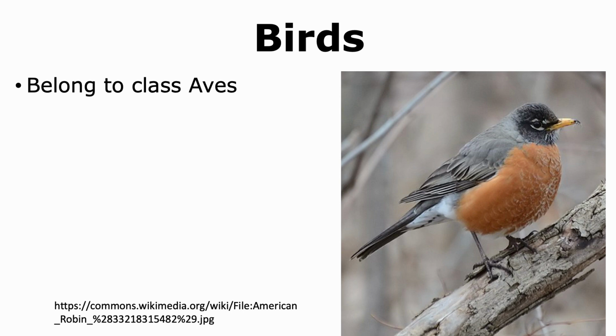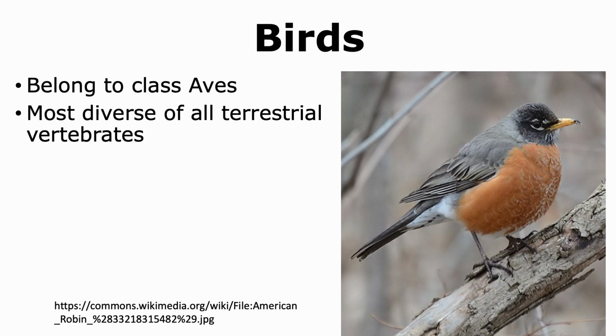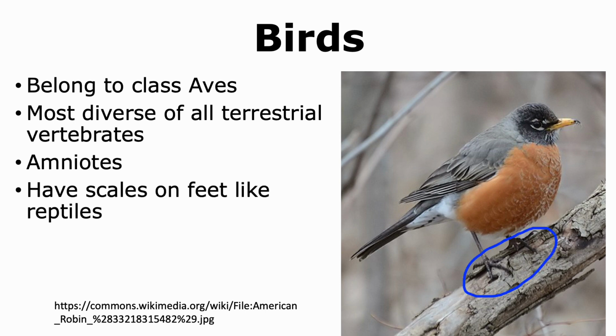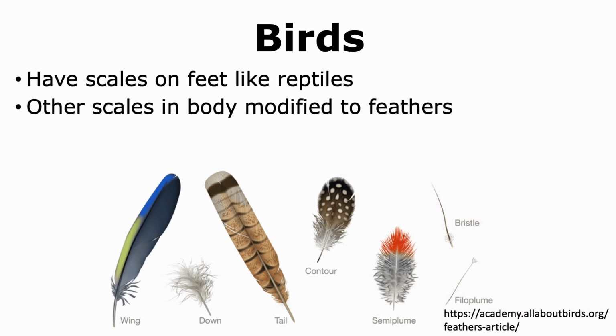Birds belong to the class Aves, and they are the most diverse of all terrestrial vertebrates. All birds are amniotes, and they retain certain reptilian characteristics like having scales on their feet. Reptiles not only have scales on their feet, but their entire body is covered by scales. However, in the case of birds, the scales have been modified to form feathers.